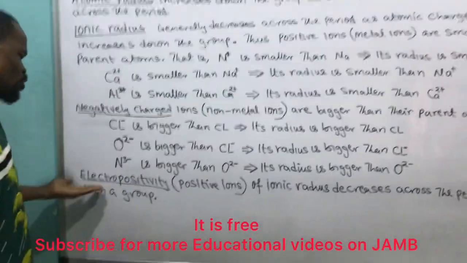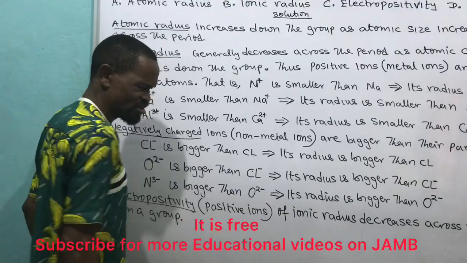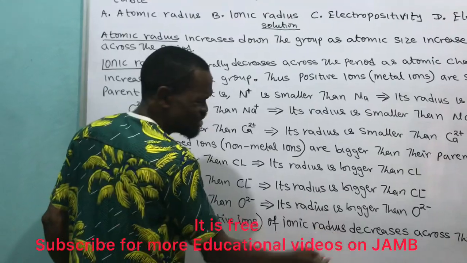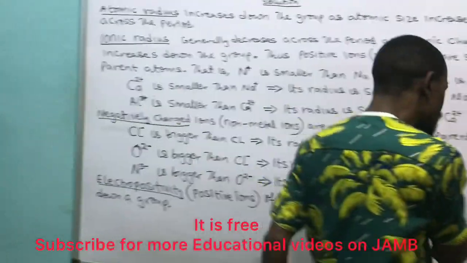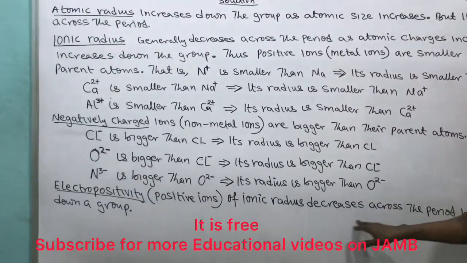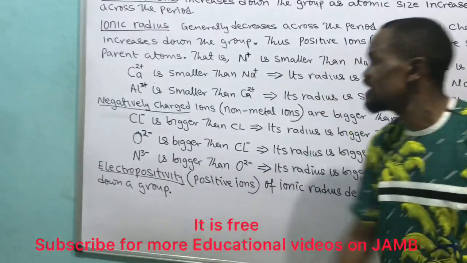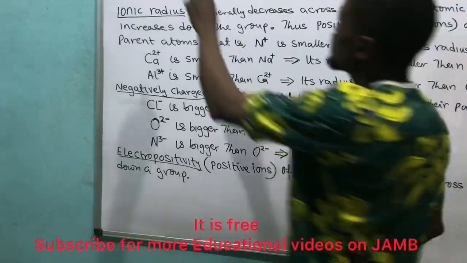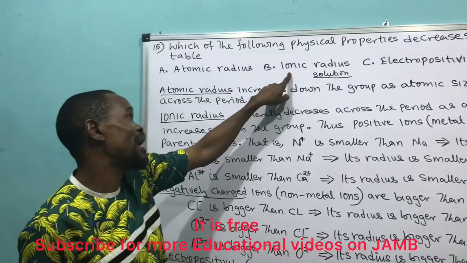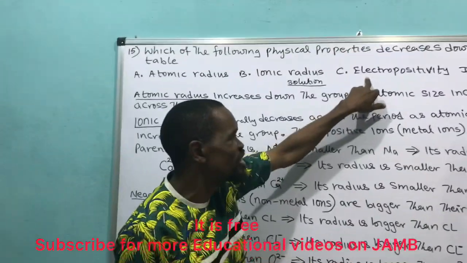We come to electropositivity, which we call positive ions of ionic radius. The positive ion of ionic radius decreases across the period but increases down the group. You see that this one is out of the equation. Ionic radius is out of the equation. Electronegativity doesn't decrease down the group the way this does.